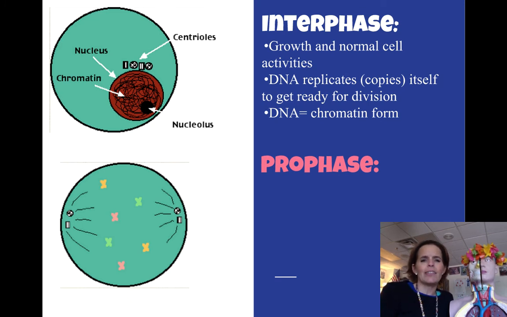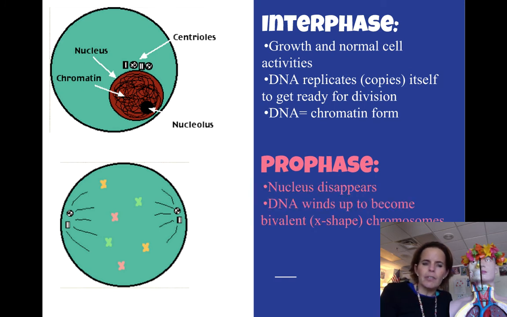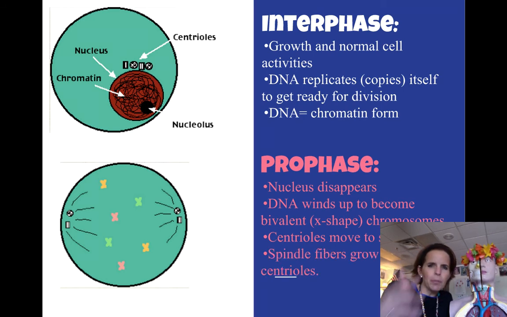Anyway, interphase is when the DNA is in the chromatin form, so it hasn't wrapped up to form those chromosomes yet. But the DNA does have to copy itself during interphase. So during prophase, the nucleus disappears, and you start to see those X-shaped chromosomes. They have things called centrioles, those black and white organelles, that move to the poles of the cell. And then they start to grow those finger-like projections that are called spindle fibers. The purpose of the spindle fibers is to shove those chromosomes into the middle of the cell.